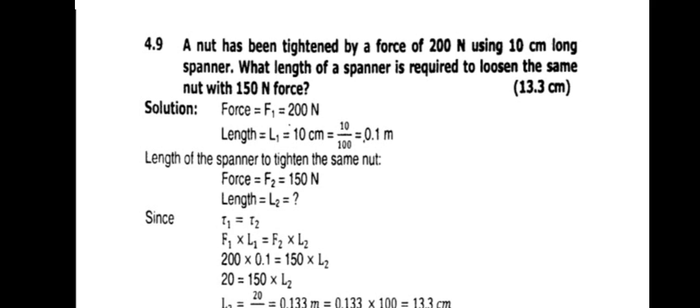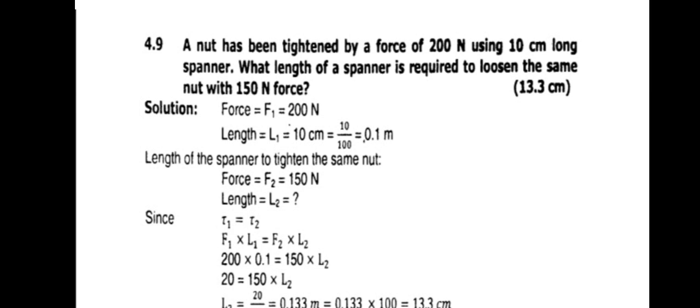Now we will implement the second condition of equilibrium, that is torque 1 equals torque 2. Torque 1 implies force into length at point 1, and torque 2 will be force into length at point 2.